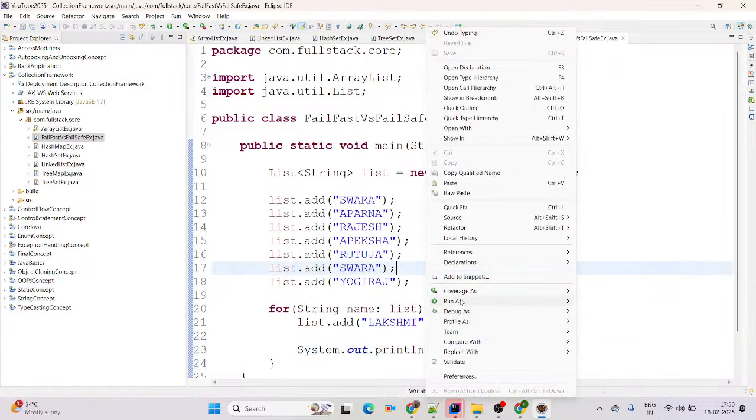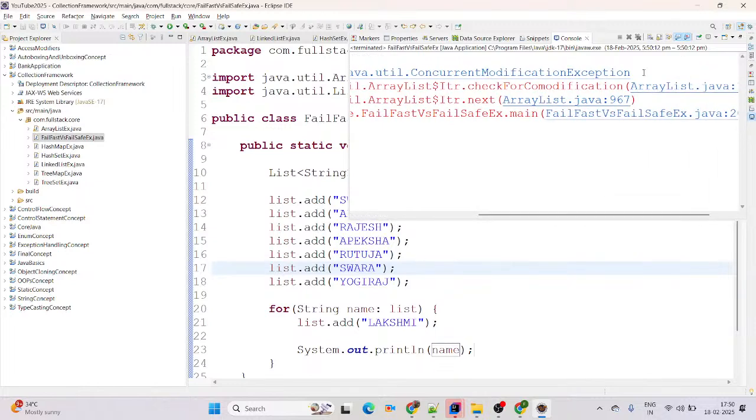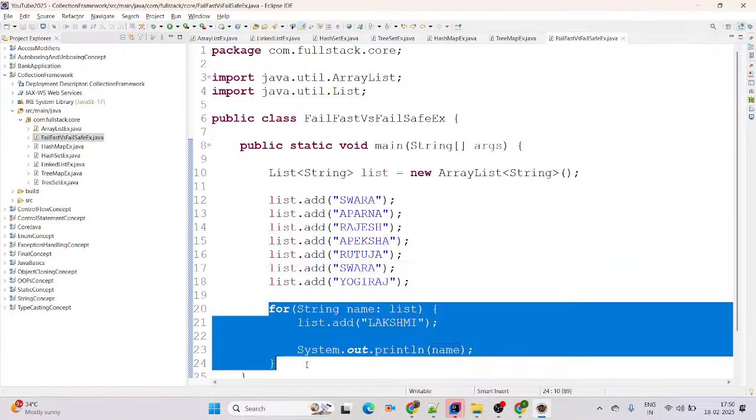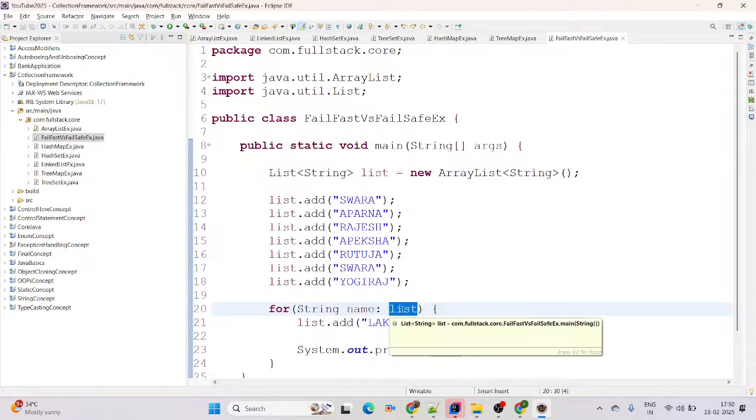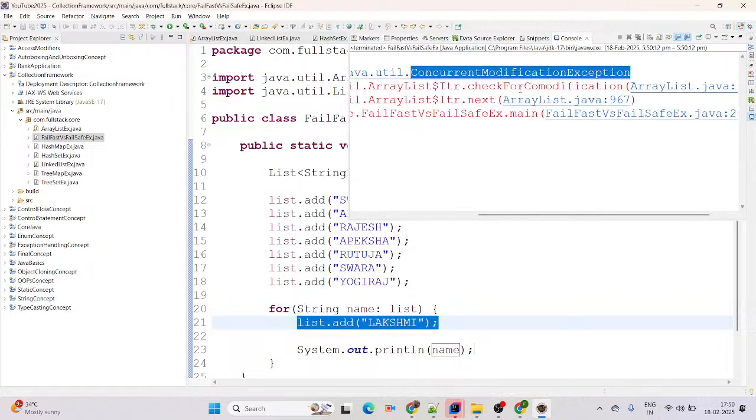Then simply run as Java application. Which exception did we get here? The exception name is concurrent modification exception. I want to give a more practical approach, that's why I created this scenario here. For each, we are using it here, it means we are trying to iterate the list of records one by one. This is the list, it is of type string. And in iteration, if you are trying to add or remove the key value pair elements, then definitely it will give us which exception? Concurrent modification exception.